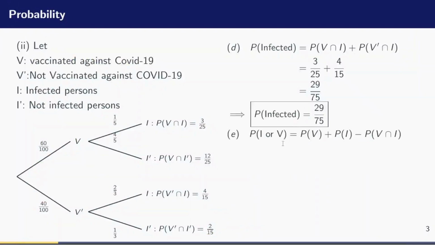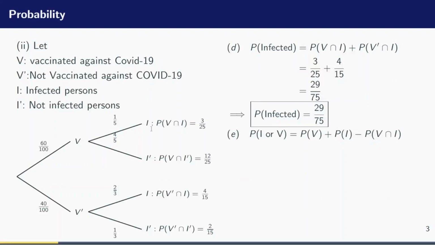The probability of A or B is the probability of A plus the probability of B minus the probability that both of them have occurred together. So the probability that an individual is infected or had taken the vaccine will be the probability that an individual had taken the vaccine plus the probability that an individual is infected minus the probability that an individual had taken the vaccine and is infected.